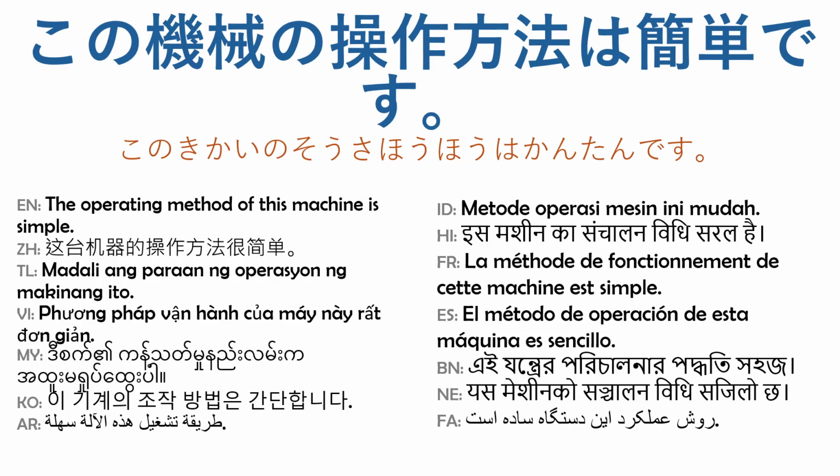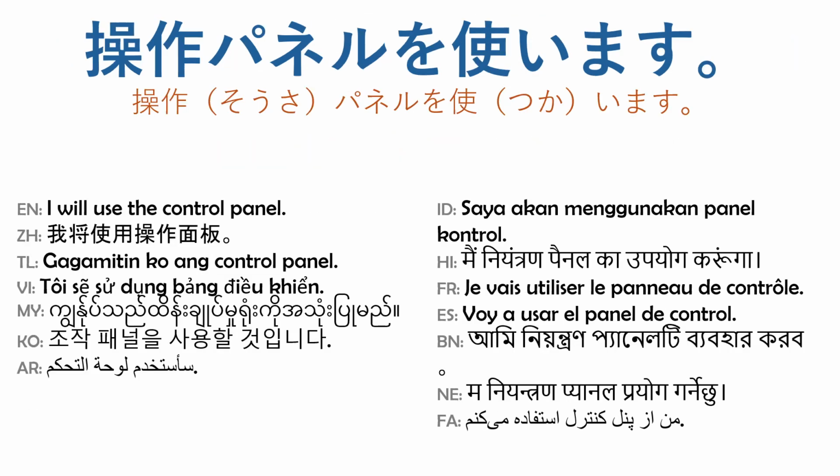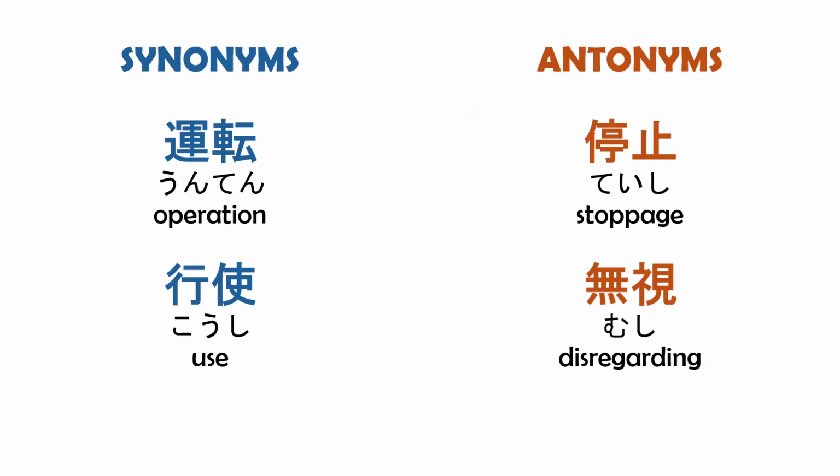この機械の操作方法は簡単です。 I will use the control panel. 操作パネルを使います。 The most common synonyms of the sosa are 運転 and ゴシ。運転 refers to driving or operating something, especially vehicles, while